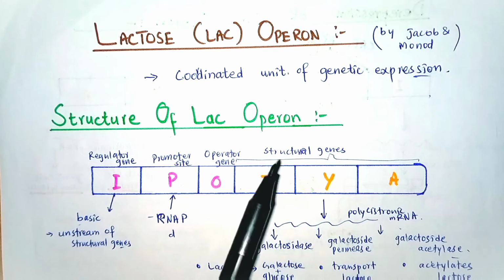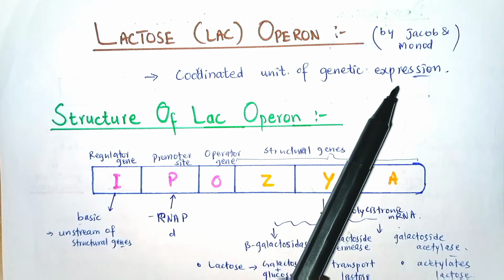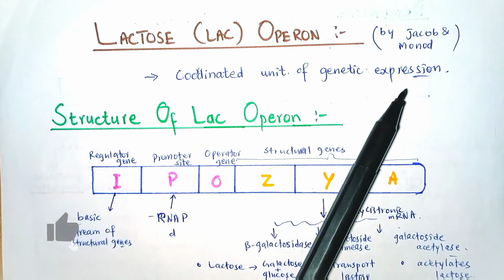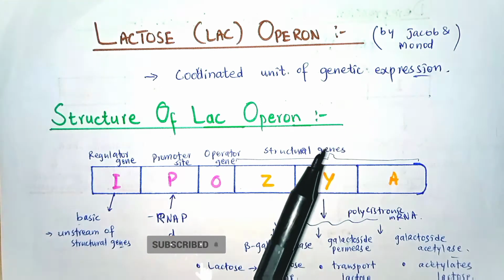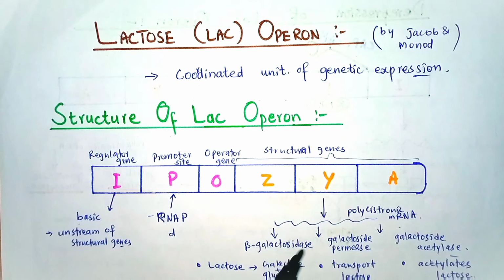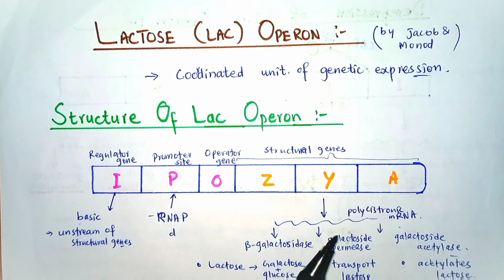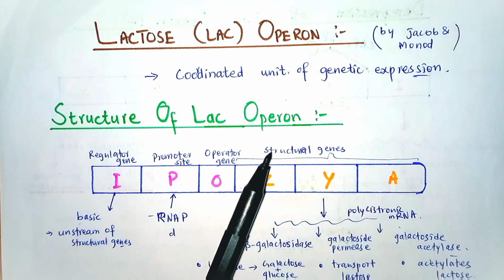It was introduced by Jacob and Monod in 1961. This lac operon allows for effective digestion of lactose when glucose is not available, through the activity of the beta galactosidase enzyme.